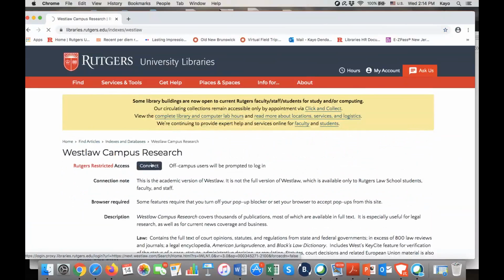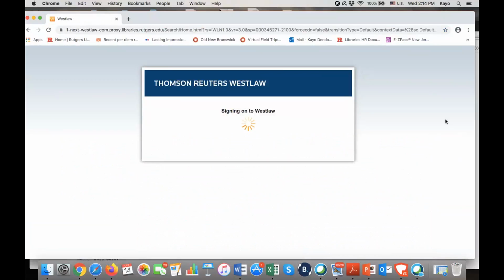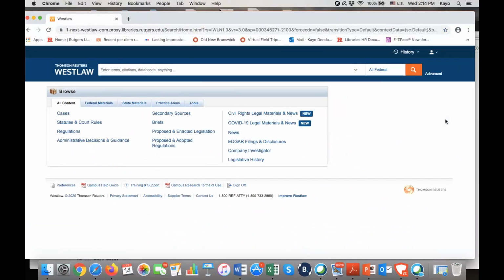Clicking on connect, this takes me to the search page. Just notice that along with the box where you can type in your search words, this is prompted to federal. So if we search as it is, it's going to be only results from federal legislation.